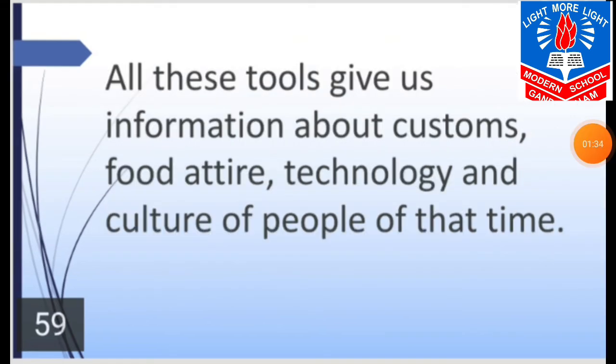All these tools give us information about custom, food, attire, technology and the culture of people of that time. These tools give us information about custom, means rivaj, food, attire, means clothes, and technology. Technology means the scientific knowledge or equipment needed for a particular industry or firm. Culture of the people of that time, which gives us information about the culture of past human life.